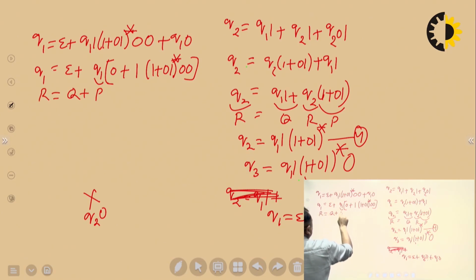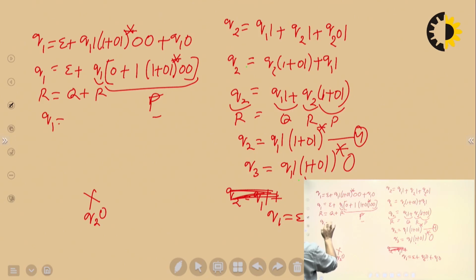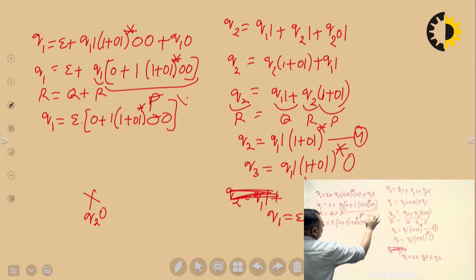This is R and this is complete P. What is the solution? R equals Q P star. So Q1 equals Q is null, P is 0 plus 1 (1 plus 0 1) star 0 0, whole star.